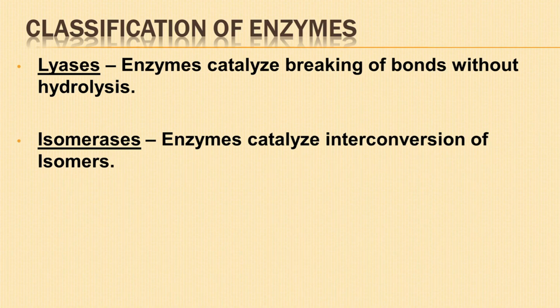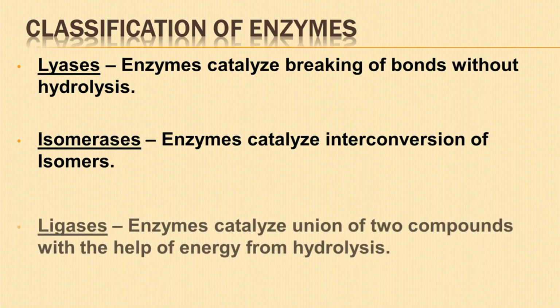Isomerases. These enzymes catalyze the interconversion of isomers. Example, glucose 6-phosphate is converted into fructose 6-phosphate with the help of the phosphohexose isomerase enzyme.